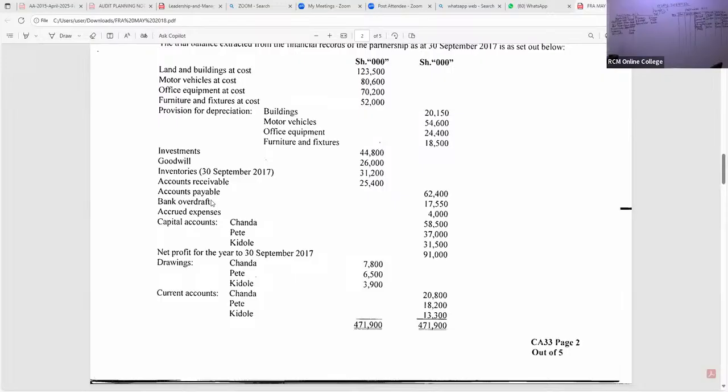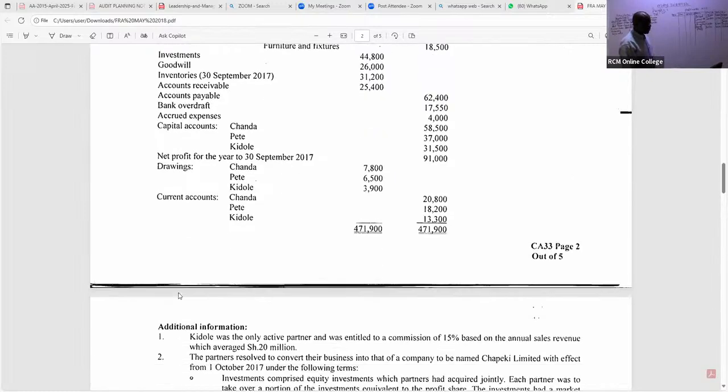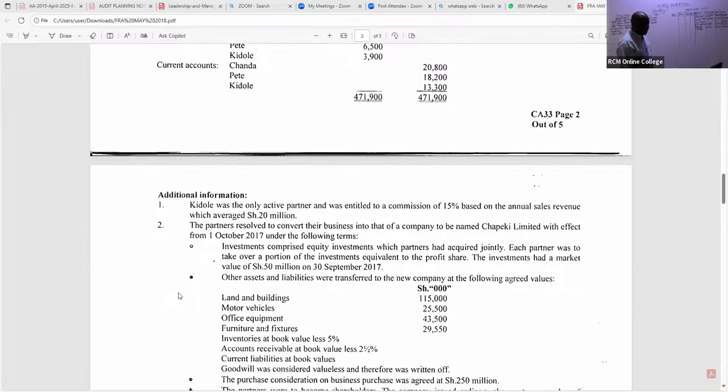Now, ladies and gentlemen, let's read this question very, very well. So you can see we have been able to capture most of this. The capital accounts we have handled. You tick. Net profit for the year we have handled. You tick. Drawings, I'll handle very quickly, don't worry about that. Current accounts, you have to tick this. Very good. Now we are told to look at note number 1, which we have already handled, because we got some figure there.